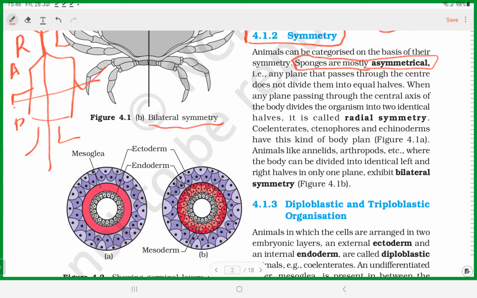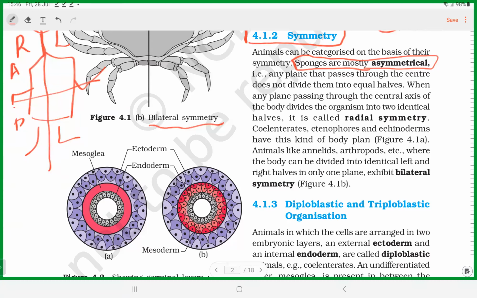And radial symmetry means it is like a cylindrical shape, a cylindrical body organization. And the third one, the most specialized organization, is in complex and bigger multicellular organisms.